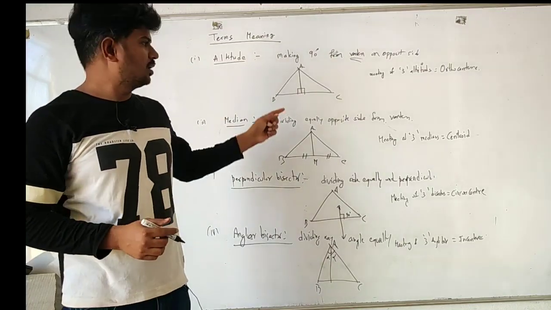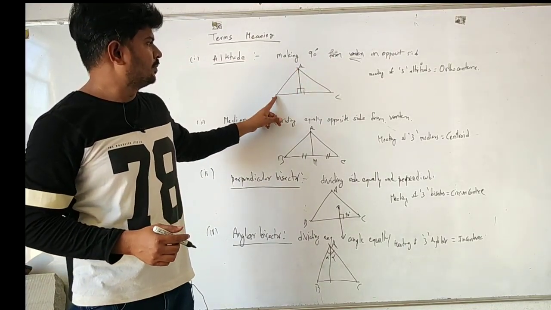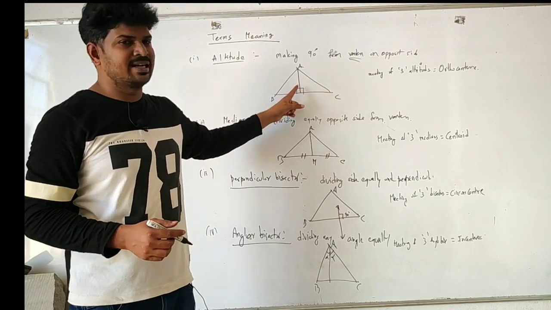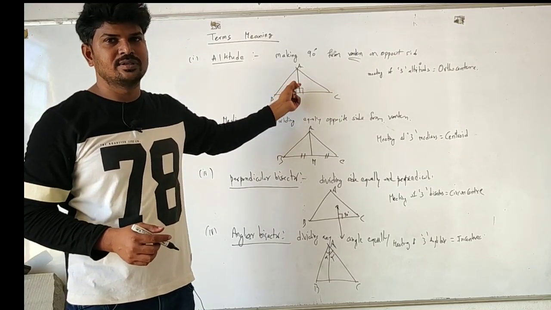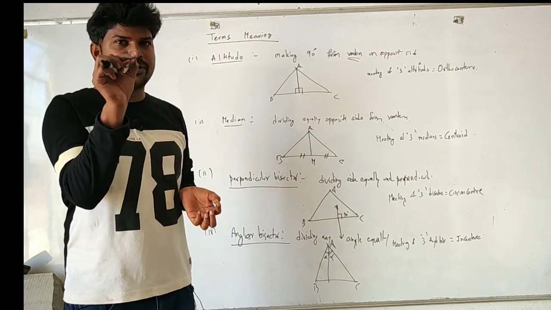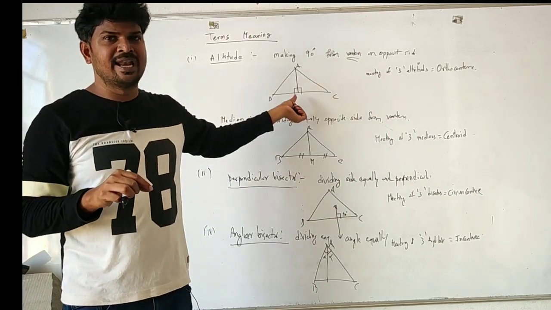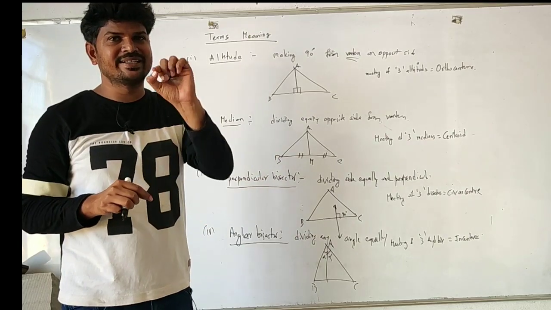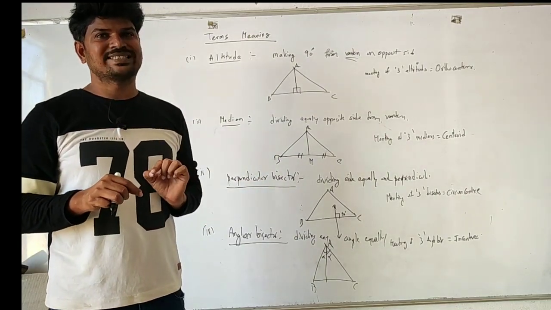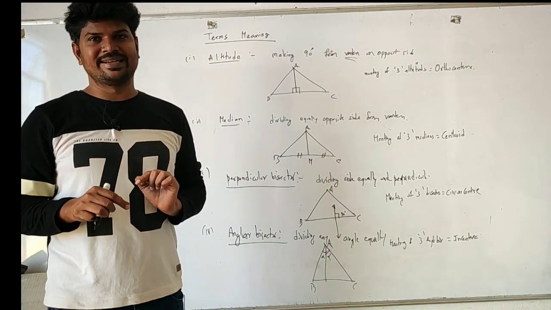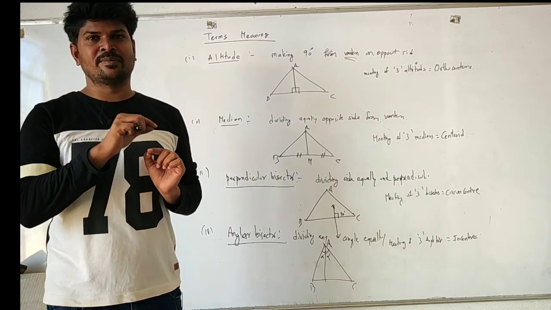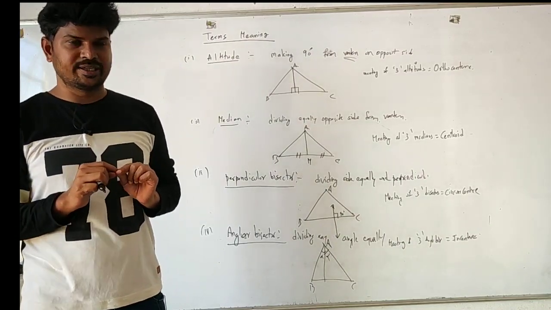And similarly, if you draw more altitudes from B vertex and C vertex, these altitudes meet at a single point that is called a center. As it is done with the help of altitudes, that center is called orthocenter. Ortho means 90 degrees and center means the meeting of these altitudes is called orthocenter.